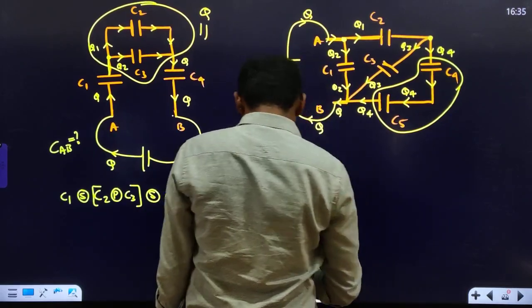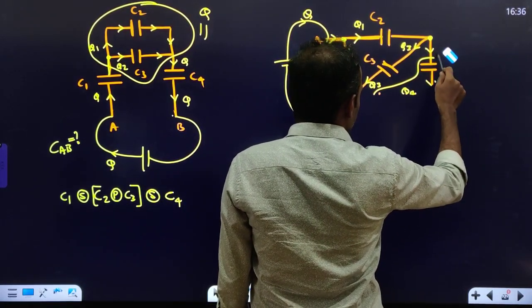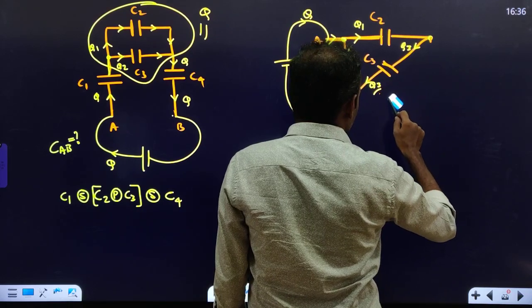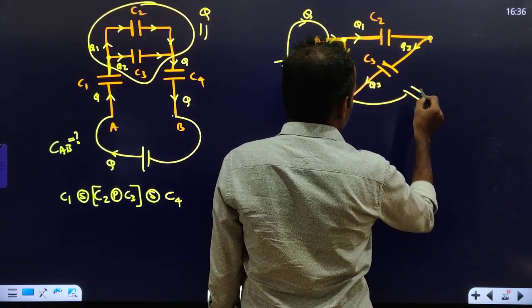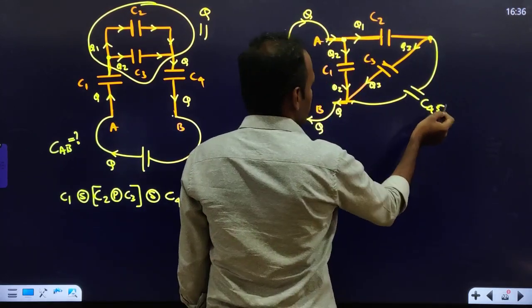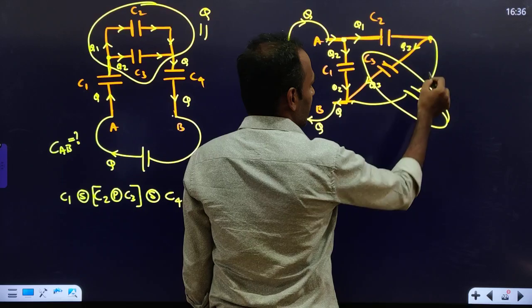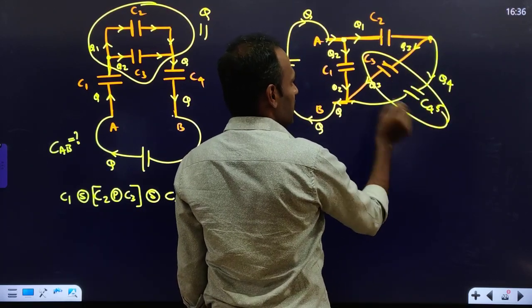Right? So these two together you can take like this. You can take both together as one capacitor. It is the capacitance of C4 and C5. So these both are in parallel, because the charge in this was Q4 and here the charge is Q3. The charges are different, so they are in parallel.